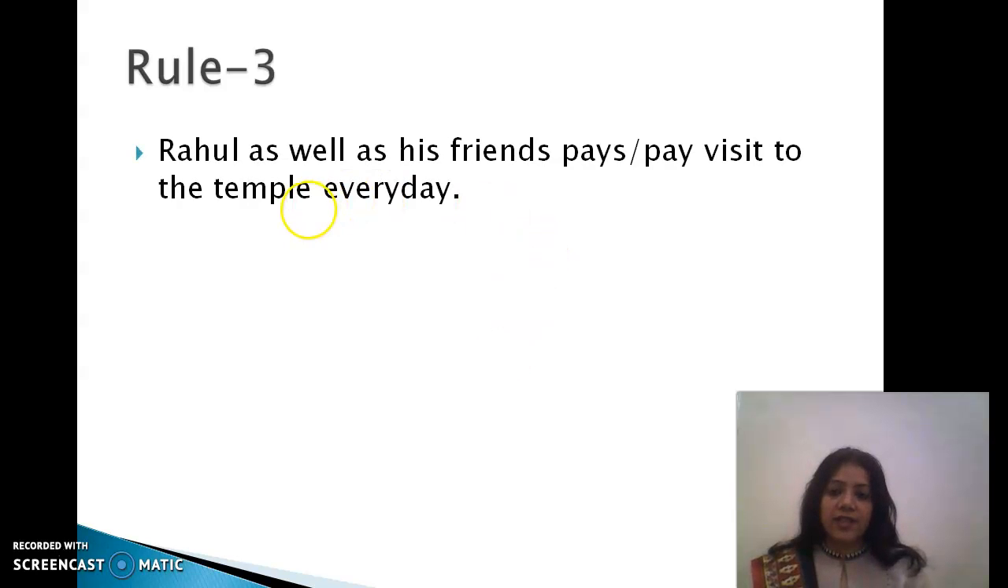Rule number 3, the first is as well as. The meaning of as well as is actually along with. So when we say Rahul as well as his friends, we actually need to say Rahul along with his friends. It should be pay or pays. For this we need to check the subject, and here the subject is Rahul. Since the subject is Rahul, this will be a singular helping verb. That means singular verb, that means pays. Rahul as well as his friends pays a visit to the temple every day. That's Rahul's everyday action. Now let's see another example.